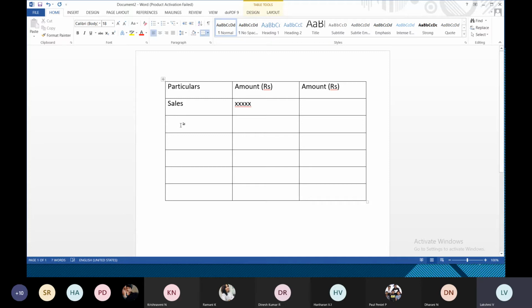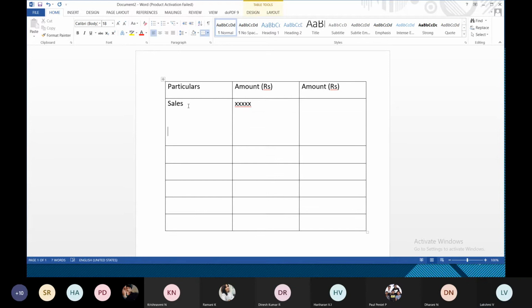Okay, and with the sales, you have to subtract your variable cost. So with the sales, you have to subtract the variable cost first. So in marginal costing only, first you will consider the variable cost. So variable cost amount will be given in the question. If suppose it is not given, per unit rate they might give.